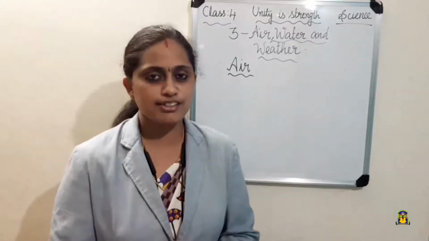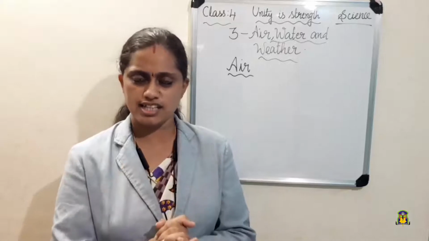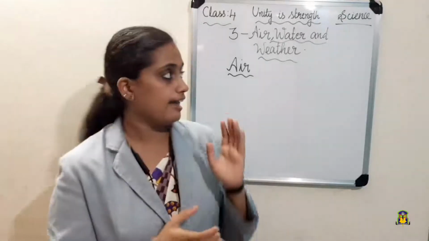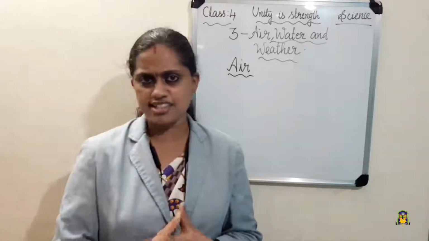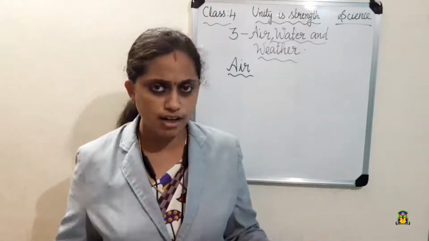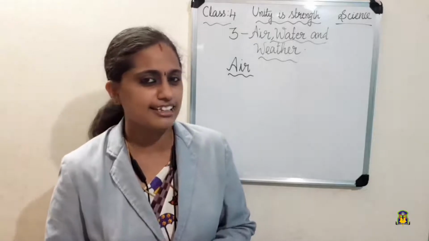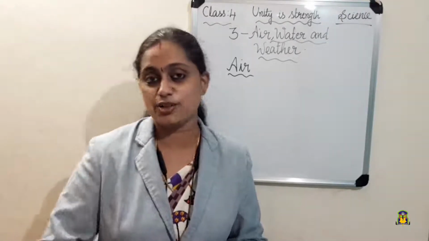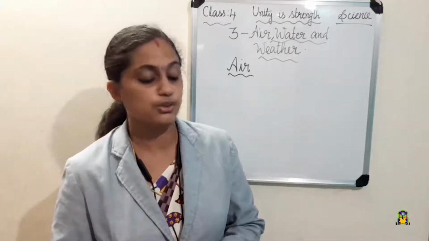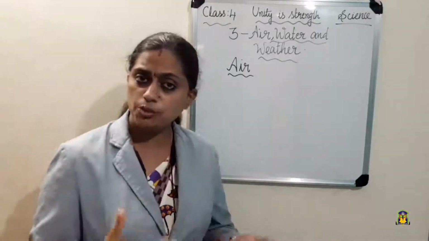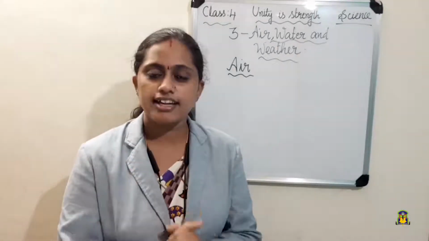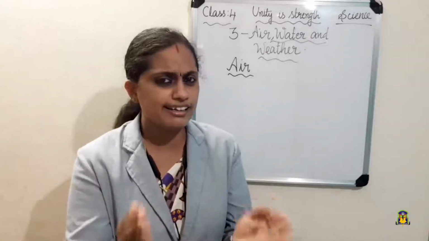Okay, so in today's class, we are going to see something more about air. What is air? Everywhere around you, there is air. You cannot see air, but you can feel it, isn't it? Do you know what air is? Air is a mixture of various gases.